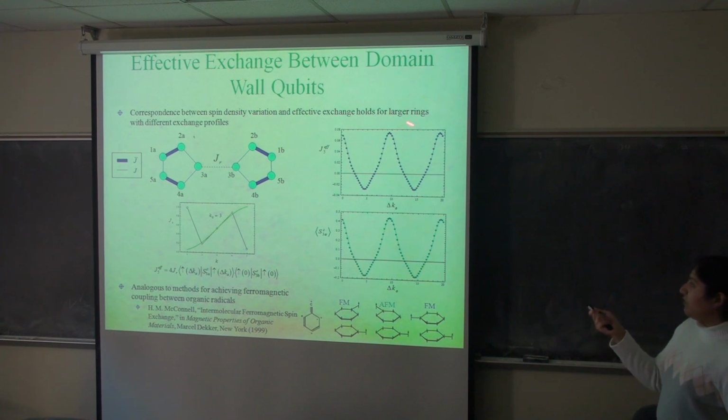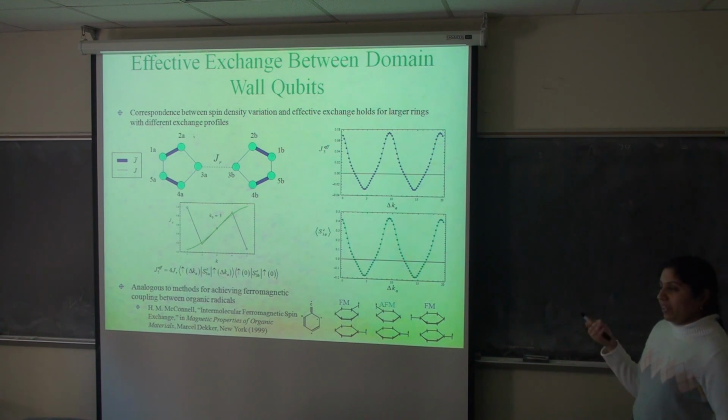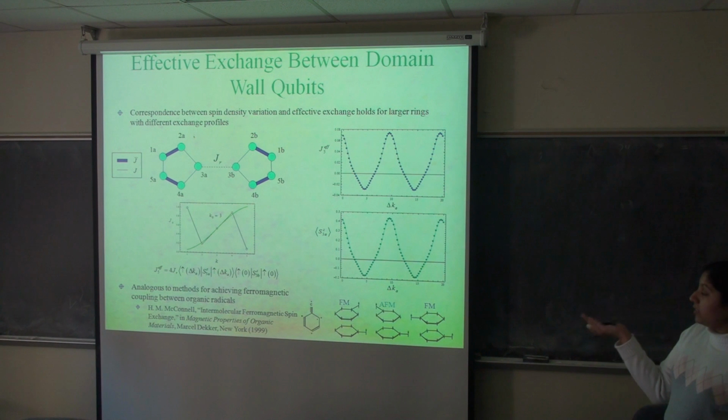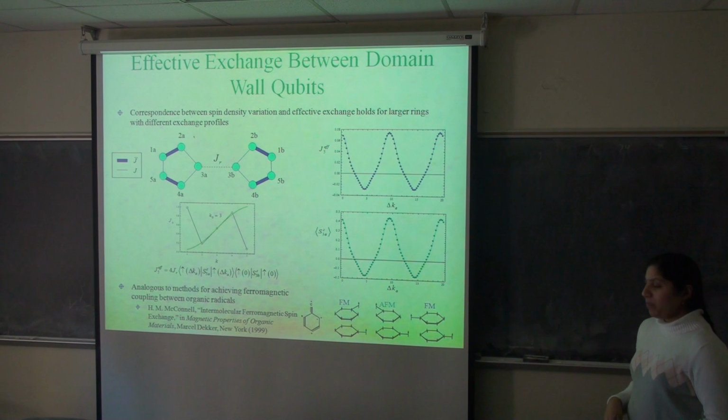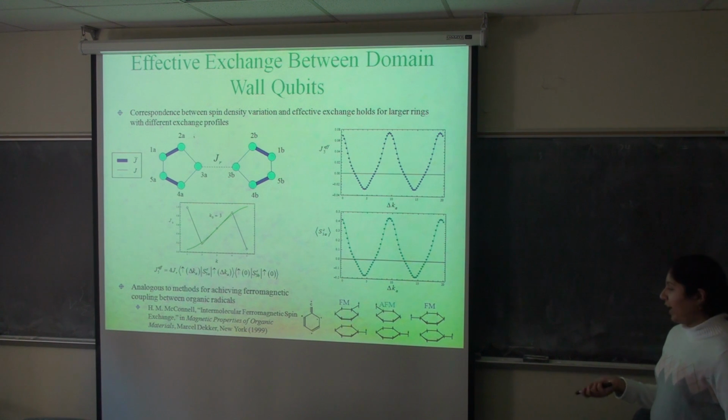And here you can again see that the effective exchange can be either antiferromagnetic or ferromagnetic, and the exchange and the spin density exactly satisfy this relation, which is of the same form as the one for the coupled spin triangles. And so we again see that the spin density variation within the rings determines the effective exchange between the qubits. And this method is in fact analogous to techniques that have been used to synthesize ferromagnetic crystals of organic radicals. In these systems, the unpaired electron in the radical plays a role similar to a domain wall qubit, and stacking these radicals in different relative orientations gives rise to both ferromagnetic and antiferromagnetic intermolecular exchange.